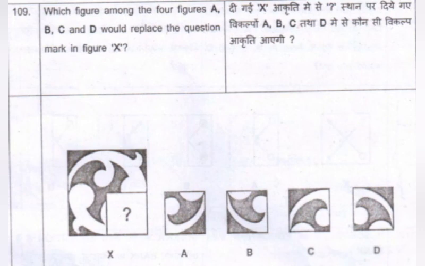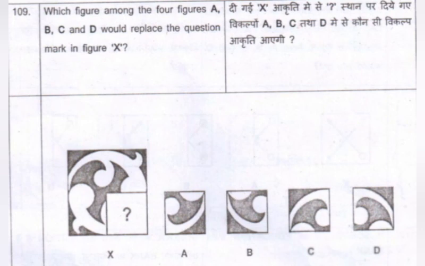So we need to identify what is missing in the fourth quadrant in the X image. So there are two small circles which are supposed to get completed, one on the top and one on the left side. So options A, B, C, D are available.